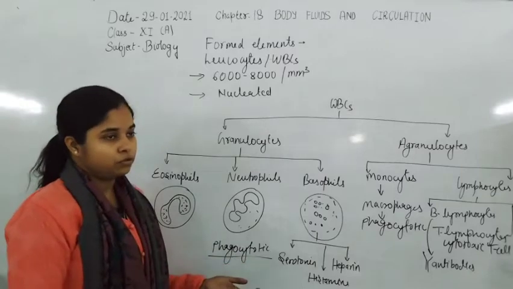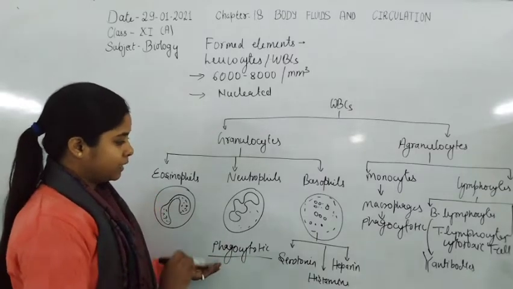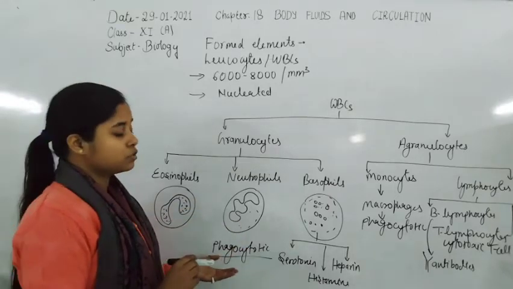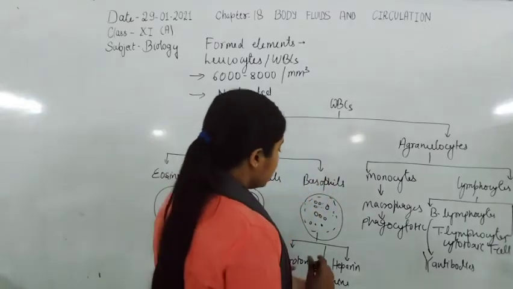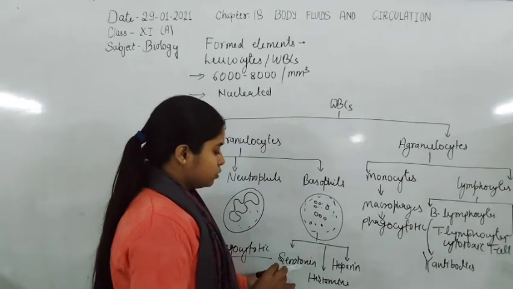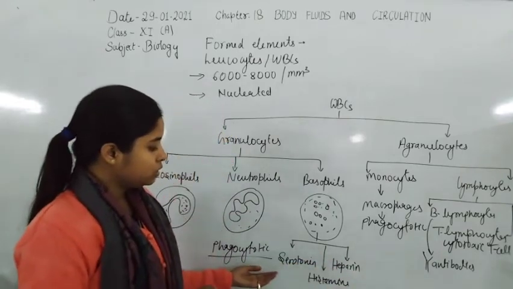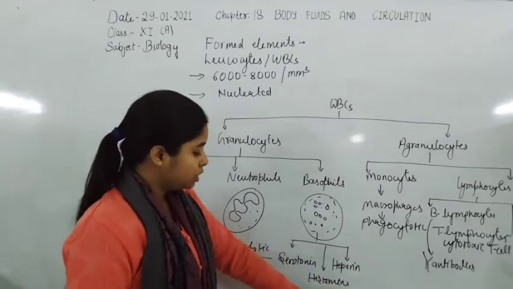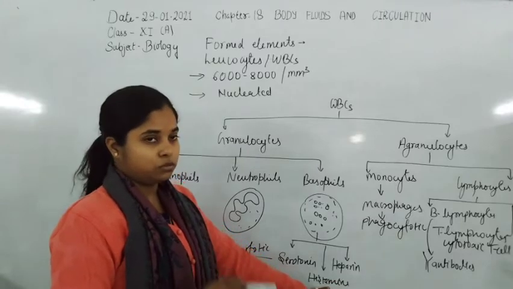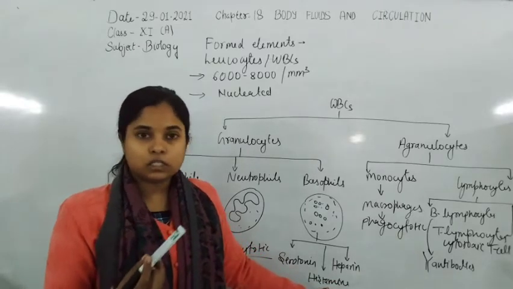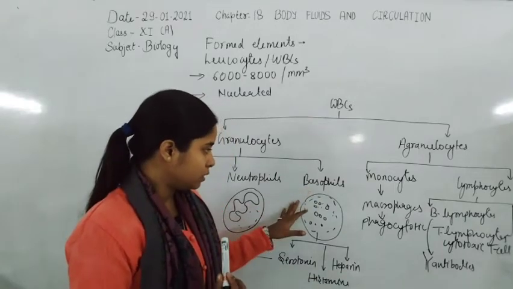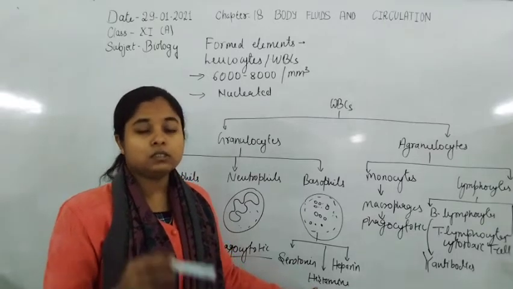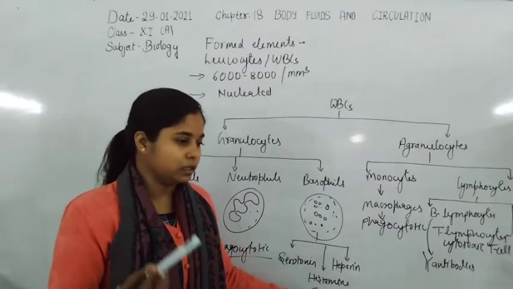So when any microbe, bacteria or virus attacks our body, they are able to engulf that bacteria or virus and destroy it. Now basophils mainly synthesize serotonin, heparin, and histamine, because serotonin and heparin are anticoagulating substances. Histamines are responsible for the allergic response. So when any allergen or dust particle enters our body, the basophils release histamines.